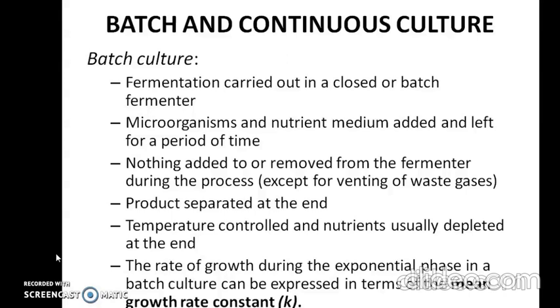depleted at the end. The rate of growth during the exponential phase in a batch culture can be expressed in terms of the mean growth rate constant, and it is expressed as K.